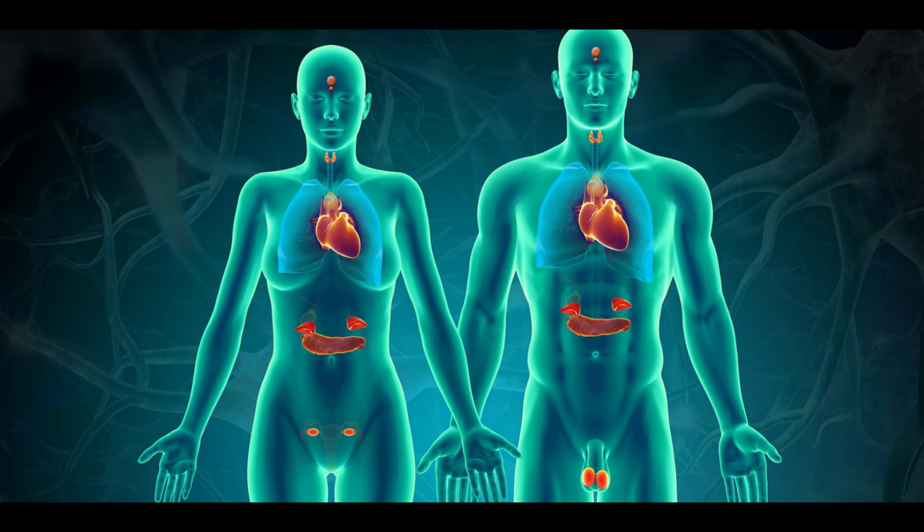We also have the pancreas, whose hormones are insulin, glucagon, and somatostatin. Their function is organic metabolism and plasma glucose. We have the parathyroid gland, whose hormone is parathyroid hormone, or PTH, or parathormone, whose function is plasma calcium and phosphate. We have the pineal gland, whose hormone is melatonin, whose function is sexual maturity and body rhythm.